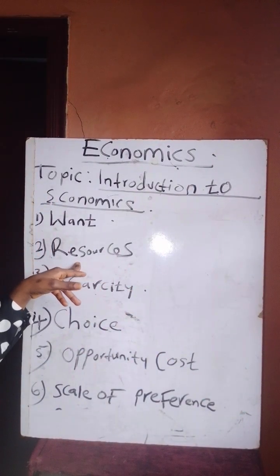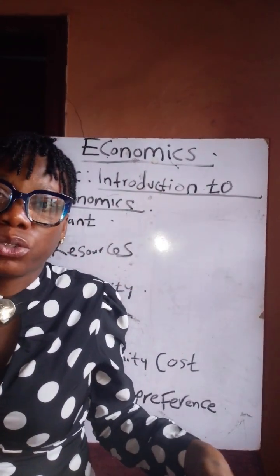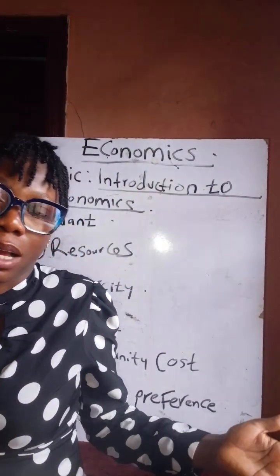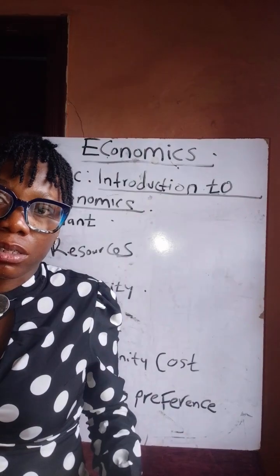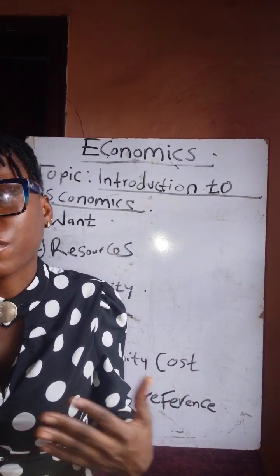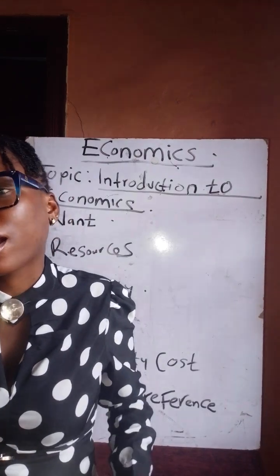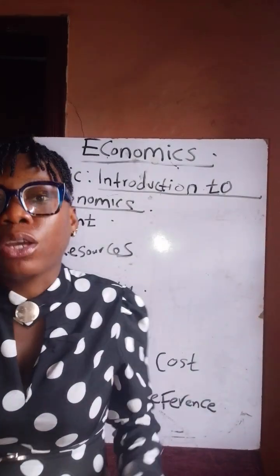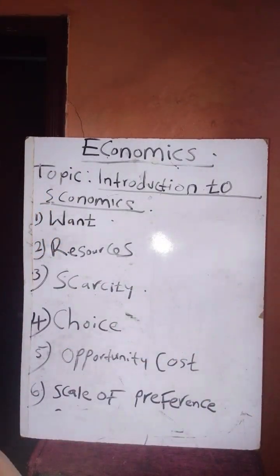So we go to resources. Resources are the things we use in the production of goods and services, such as labor, land, capital, and entrepreneur. So we are going to the third.